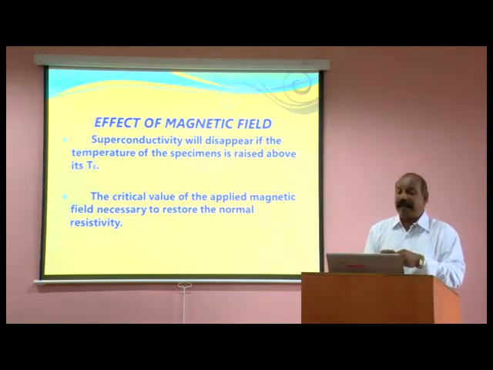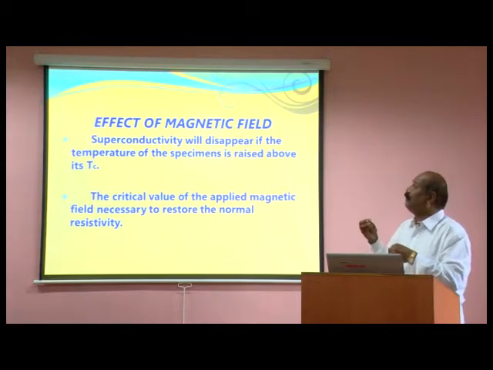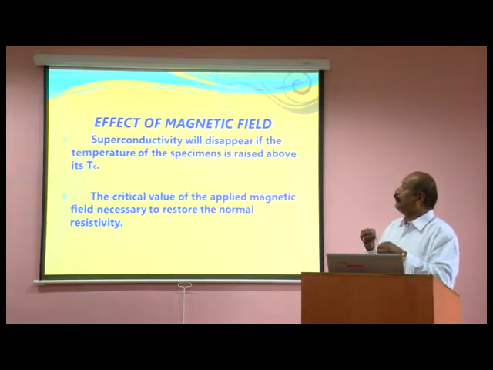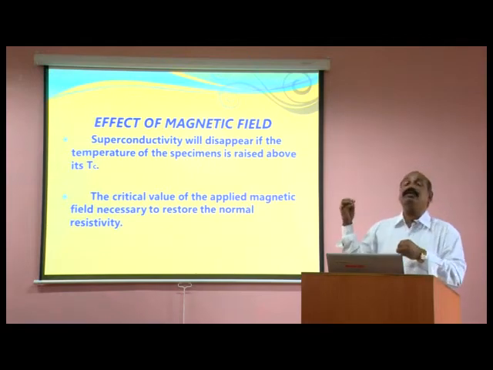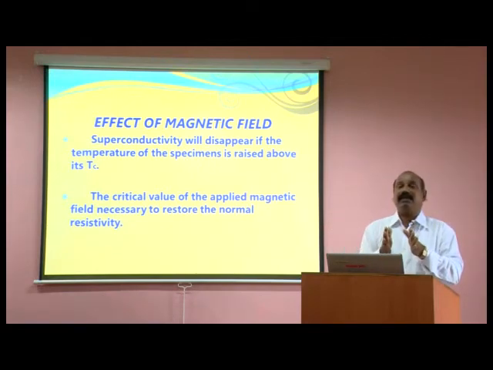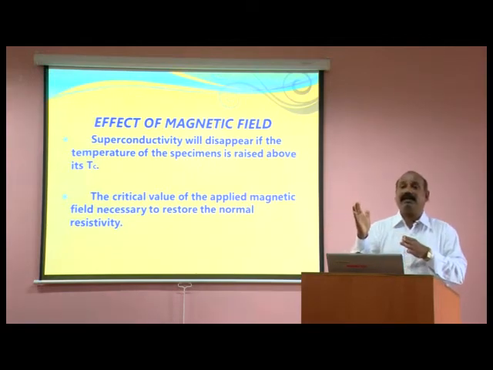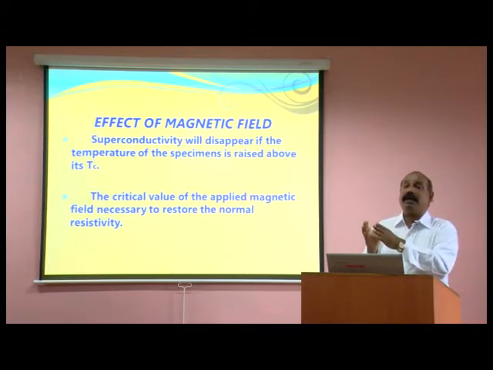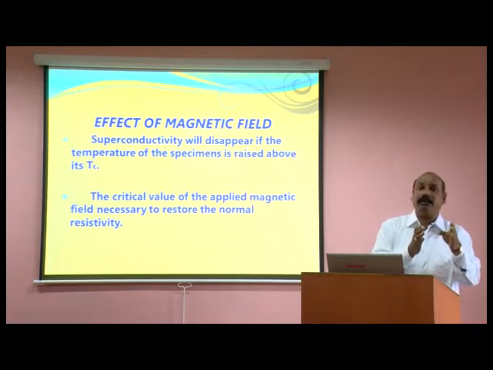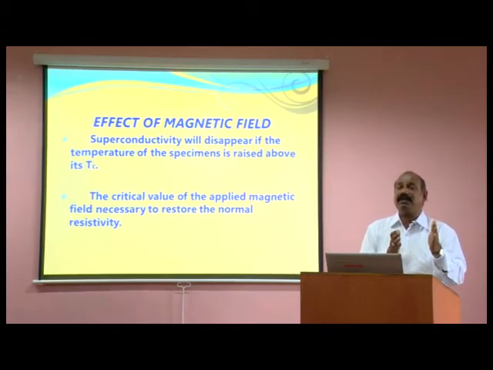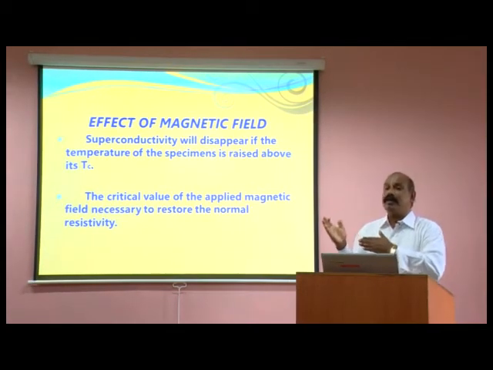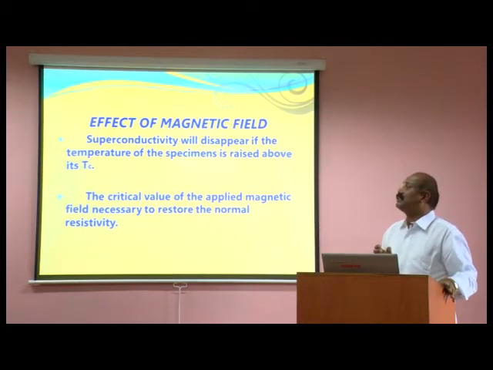At the same time, the superconductivity will disappear if the temperature of the specimen is raised above its critical temperature. So that is a reversible process. When you decrease the temperature, the normal conductor becomes a superconductor. When you increase the temperature, the superconductor becomes a normal conductor. So this is a reversible process.